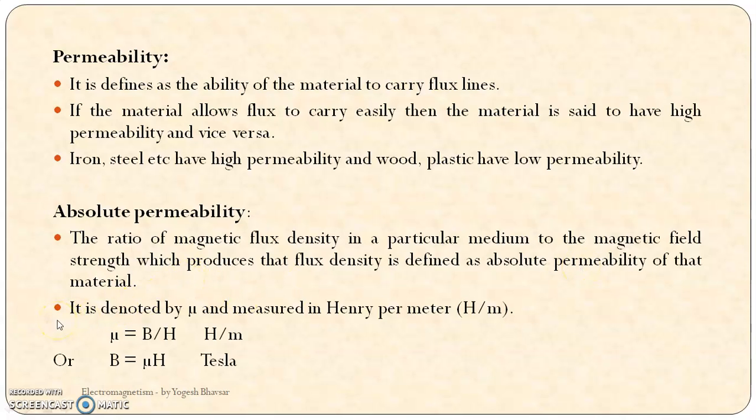It is denoted by mu and measured in Henry per meter, capital H by M. So as per this definition, it is the ratio of magnetic flux density to the magnetic field intensity for the particular medium. So mu is equal to B by H, or we can write B is equal to mu H, measured in Tesla for flux density, and for permeability it is H by M, Henry per meter.